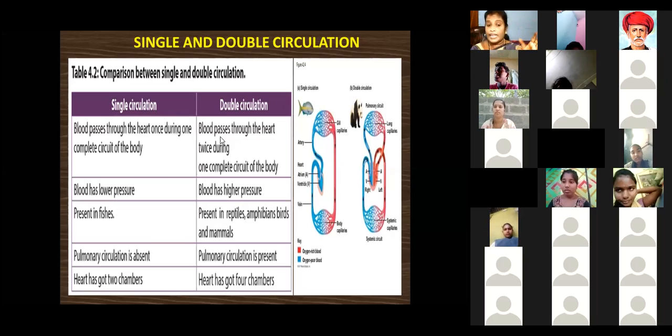Okay. Next, in single circulation the blood has a lower pressure. In single direction the blood pressure is very low, the lowest. And in double circulation, the blood pressure is also very high. Okay. Next, the single